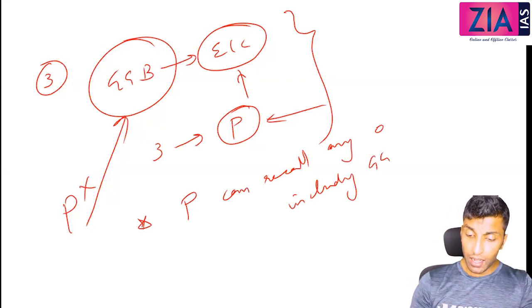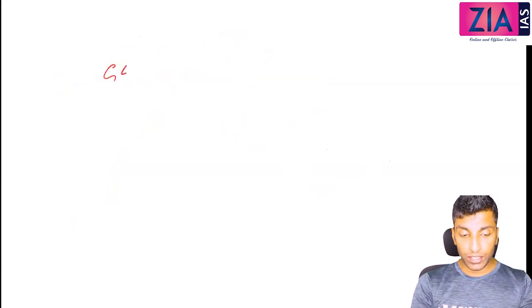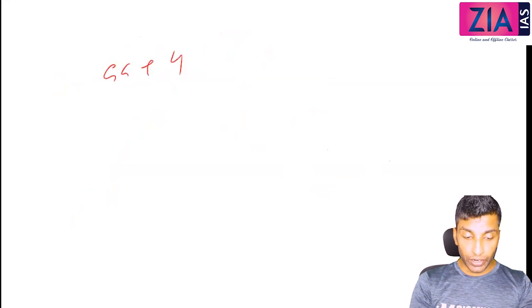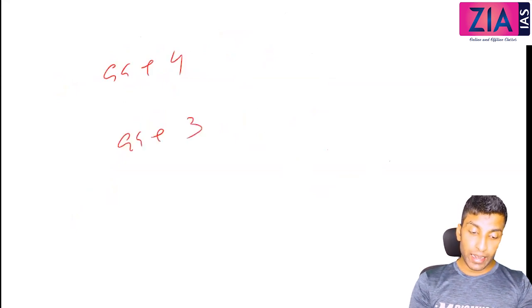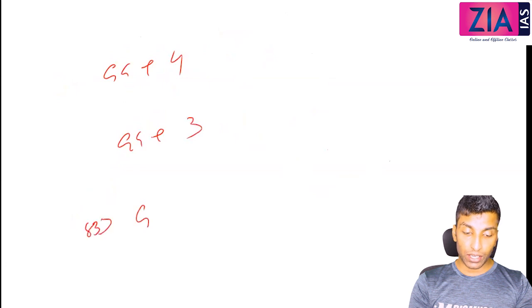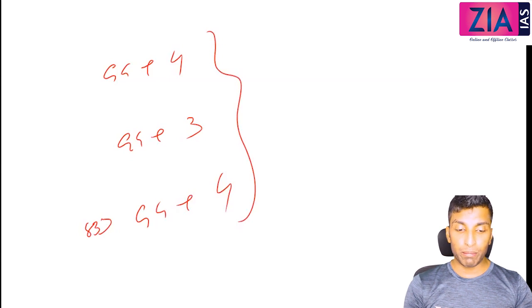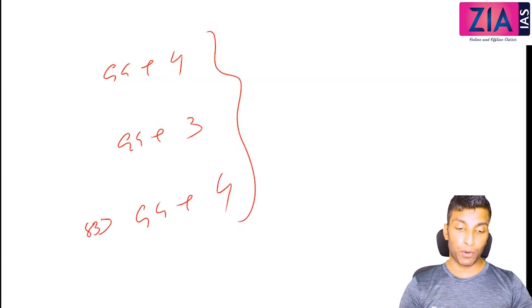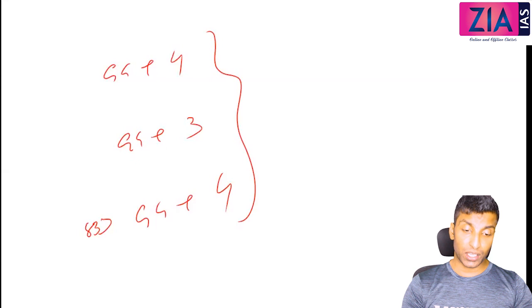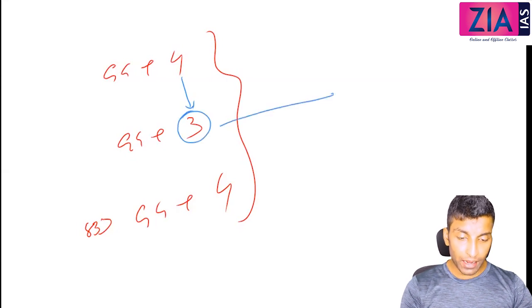So I hope you understood. Now the main problem you see when you are reading Spectrum and all, you will just see Governor General plus 4, and then Governor General plus 3, and then in 1833 you will see Governor General plus 4. You will be confused and you will not be able to remember. Not only you, everybody will have the same problem. But if you understand the logic of why this 4 was reduced to 3, then you won't forget it. Now if you go back and read Spectrum, you will understand.